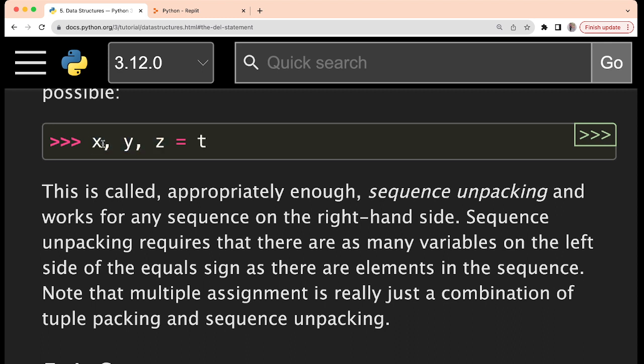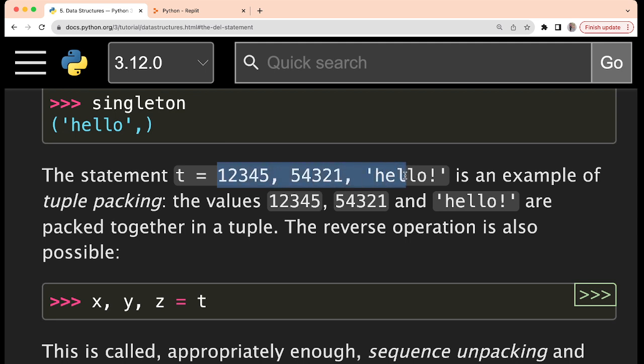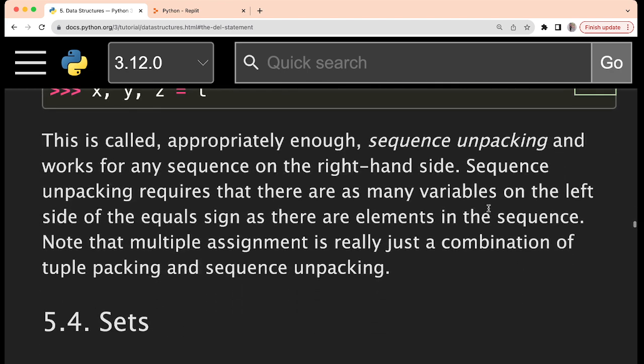So what is written, that if let us say three values I am writing here, x, y, z equal to t. Now what is t? T is a tuple. Which tuple it is? It is storing these three values, right? These are the three values. So by unpacking, these elements will be stored one by one in the respective order to these three elements. So x will take the value 1 2 3 4 5, y will take this 5 4 3 2 1, and z will take the value of hello. So here what is happening, it is exactly the reverse process, where one single unit is given, and that is getting unpacked and stored in the separate variables. Okay, so this is what is the concept of unpacking.